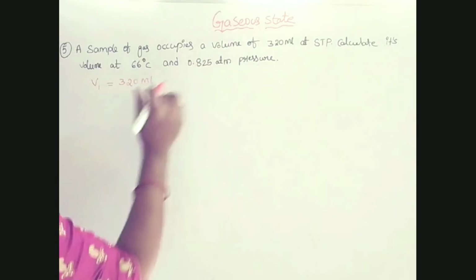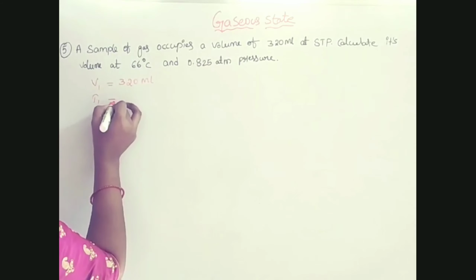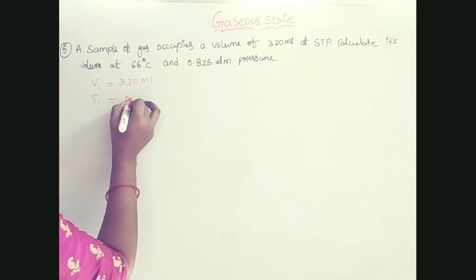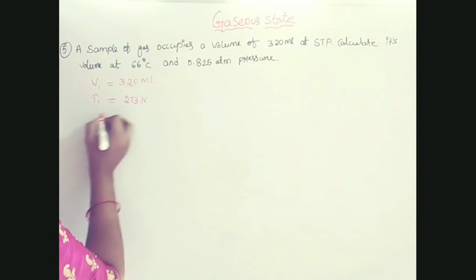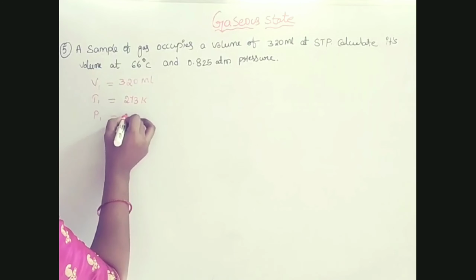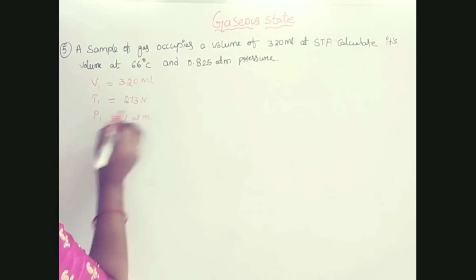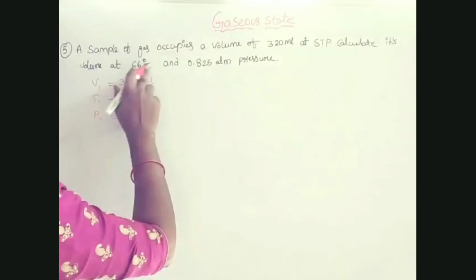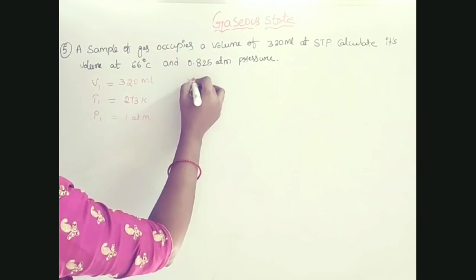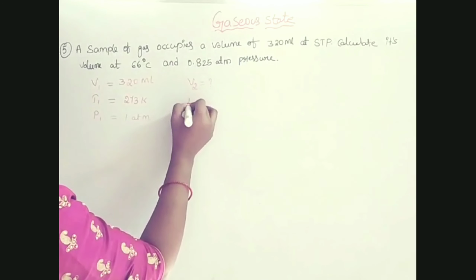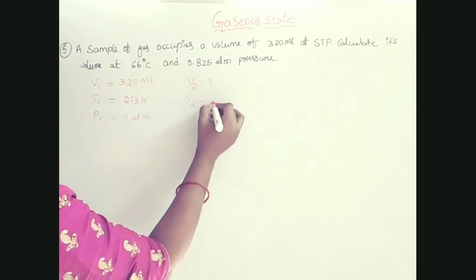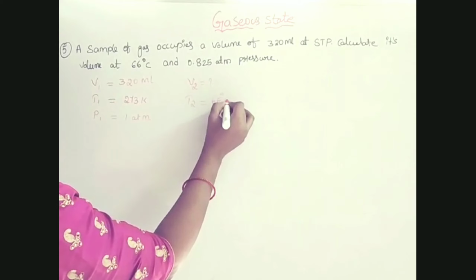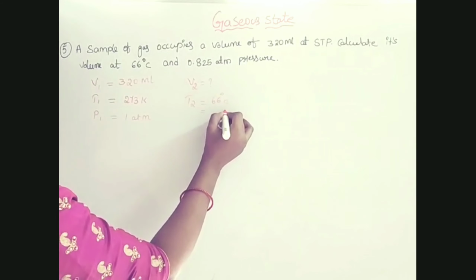STP conditions means the temperature is 0 degrees Celsius, that is 273 Kelvin, and the pressure is 1 atmosphere. And then next he gave a volume at a temperature of 66 degrees Celsius, that is